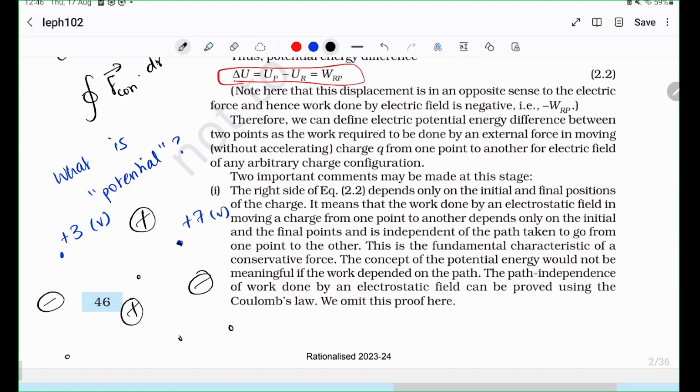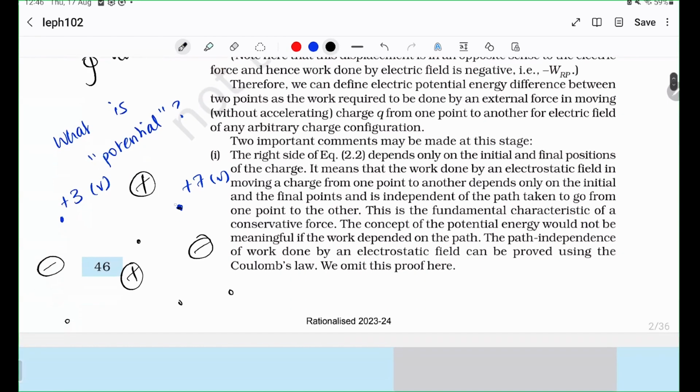Any point in space that you give me has a number, and a very important property is that every point has only one number at a given instant of time. If this is 7, it cannot also be 5. That is not allowed. If it has one potential, then that is what it is. And this property comes from the fact that these fields are all electrostatic. Soon we will see a case where this is not true.